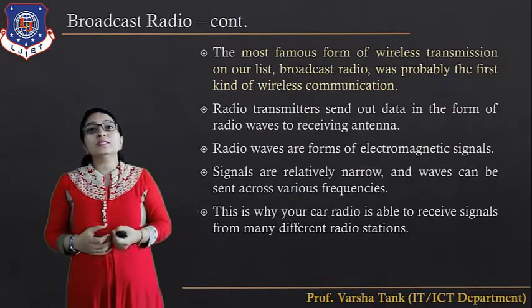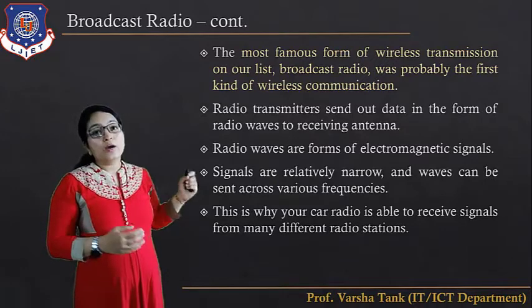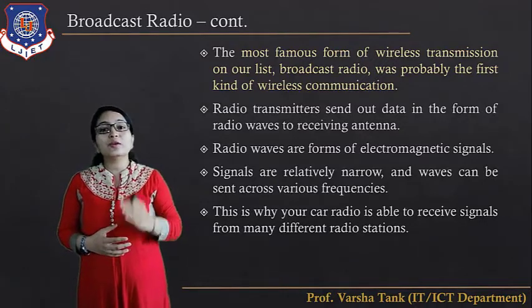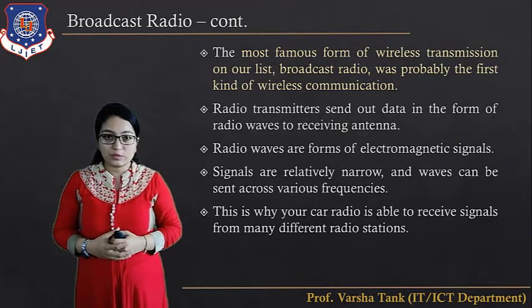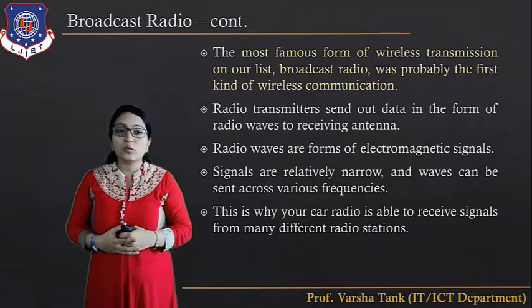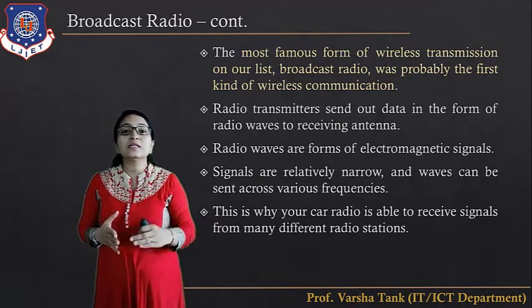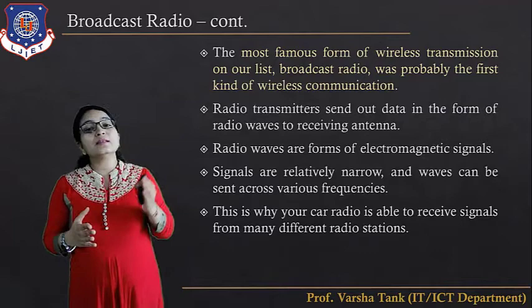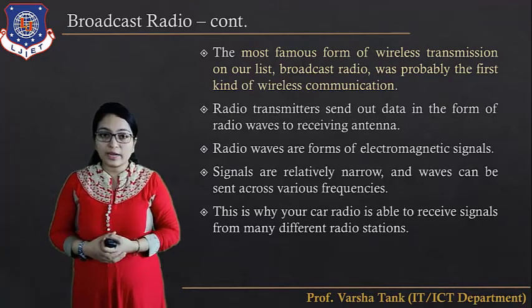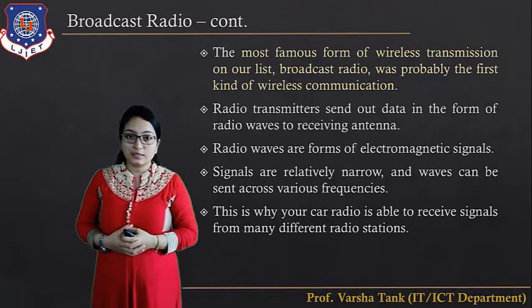Broadcast radio is a famous form of wireless communication. Broadcast radio was probably the first kind of wireless communication. The radio transmitter sends out signals in the form of radio waves to the receiving antenna, and these radio waves will be received by the receiving antenna. Radio waves are a form of electromagnetic signals.